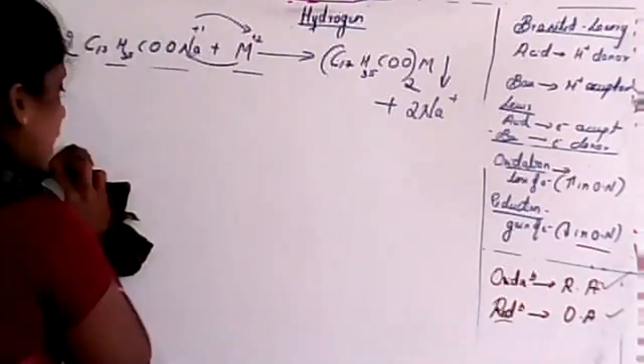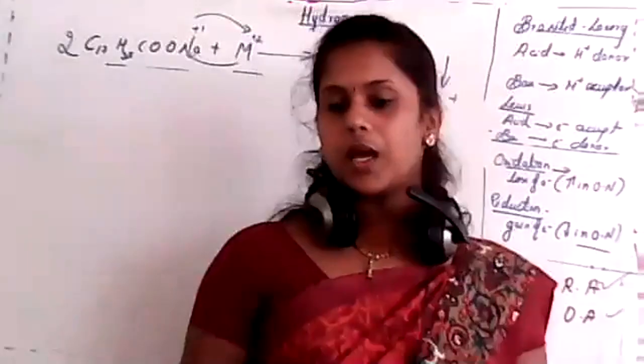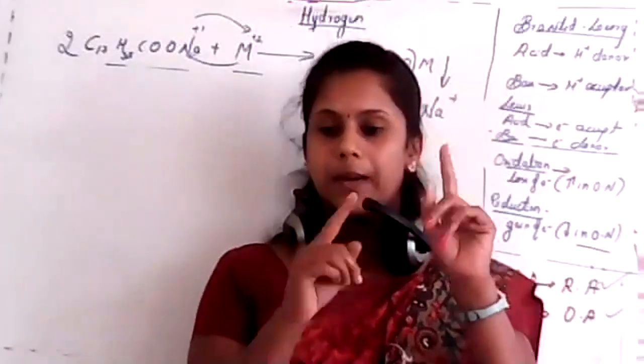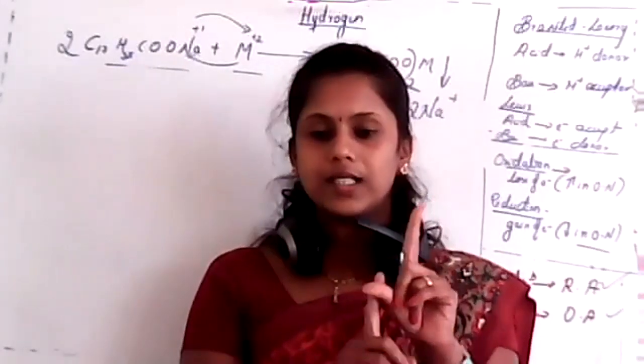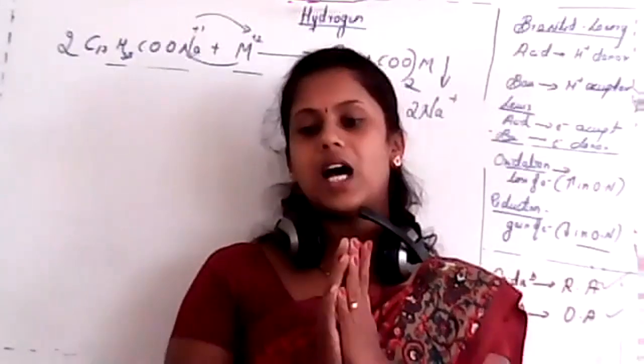So next one, there are two types of hardness, isn't it? First one is temporary hardness, and second one is permanent hardness. About this we'll study in our next class.